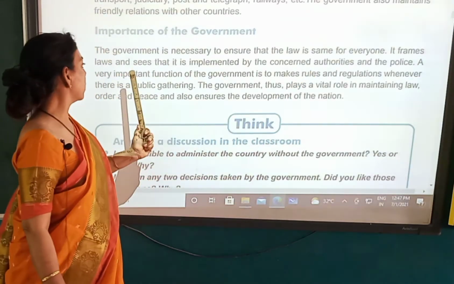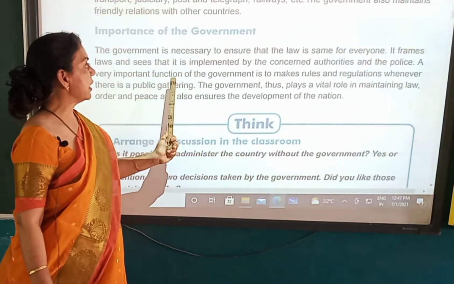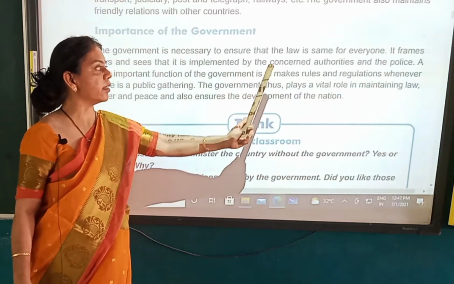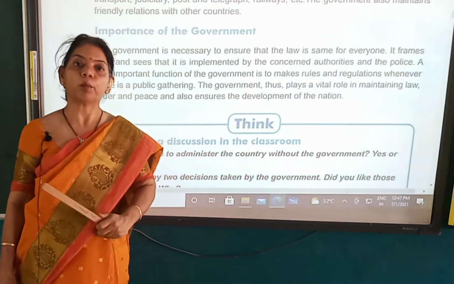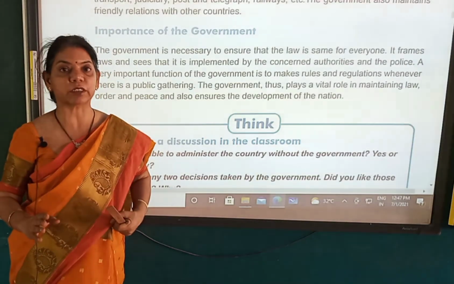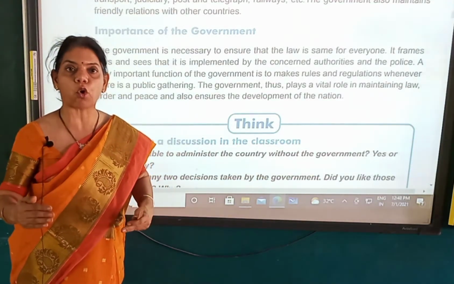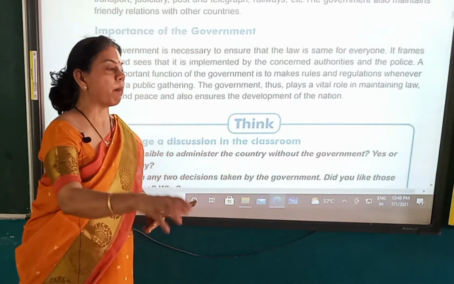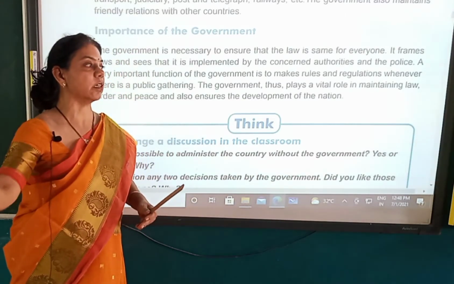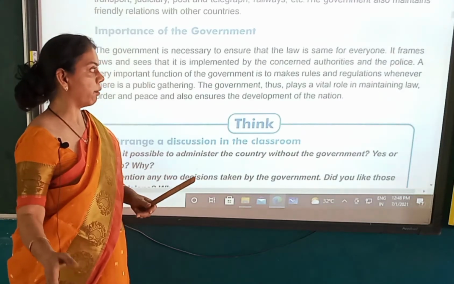It frames laws and sees that they are implemented by the concerned authorities and the police. It not only frames them, but it also ensures that they are implemented by the police and the concerned authorities. Right children?